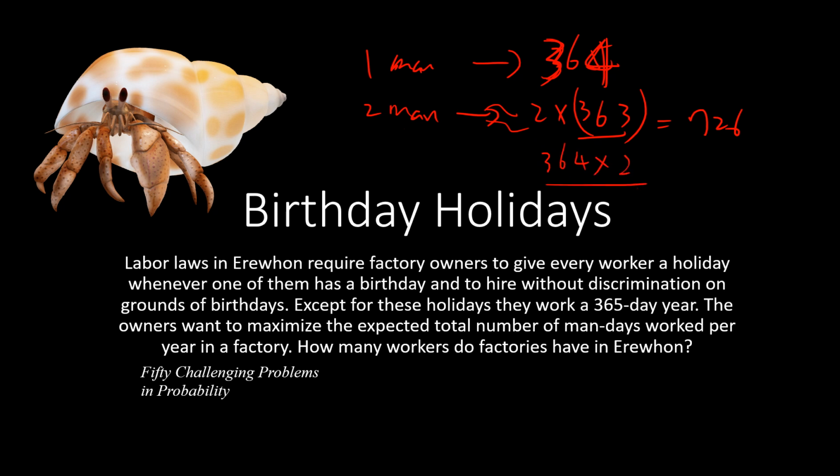So you expect that at the beginning, when there are more men, they should work more days. But the problem is if you have more people, then they will start filling out the whole year. If you have infinite people, then every day could be someone's birthday, so the working days are zero. So you know there must be some point where we should cut off.